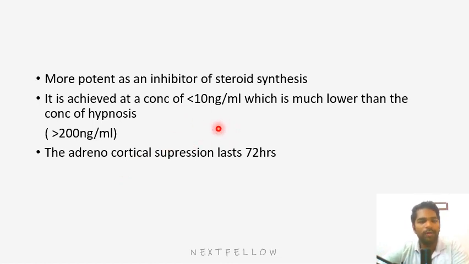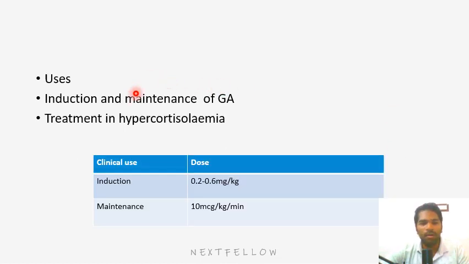That is why we are very afraid to use this drug in sepsis patients. Adrenal cortical suppression lasts for 72 hours. In a single bolus injection, the adrenal cortical suppression lasts for 8 hours, I think. In a continuous infusion, it inhibits the adrenal cortex for a much longer time. Now, uses: induction and maintenance of general anesthesia. Induction is very commonly used in cardiac patients, maintenance not so much. Clinical hypercortisolemia: to treat hypercortisolemia, it can be used. I haven't seen such patients. The induction dose is 0.2 to 0.6 milligram per kg. Maintenance is 10 microgram per kg per minute.